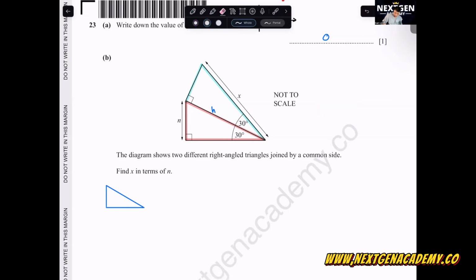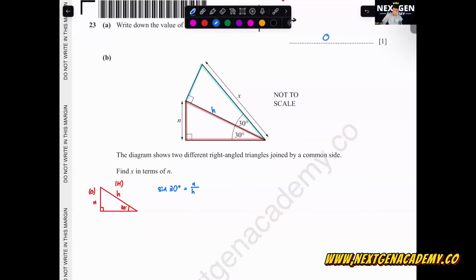Based on the red color triangle, we have 30 degrees, N, and H. What can we use? We can use SOHCAHTOA over here. N is opposite, H is hypotenuse. So, OH. The relationship we can write down is sine 30 degrees equals N over H, using the concept of SOHCAHTOA.